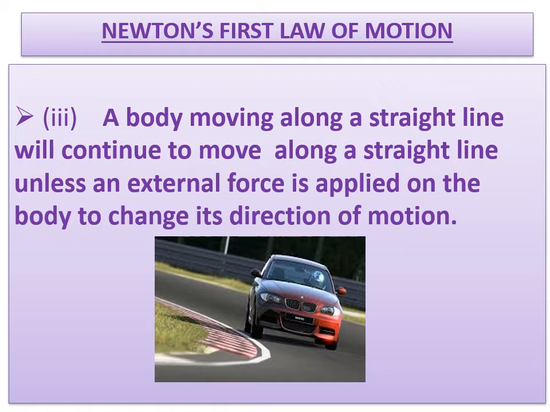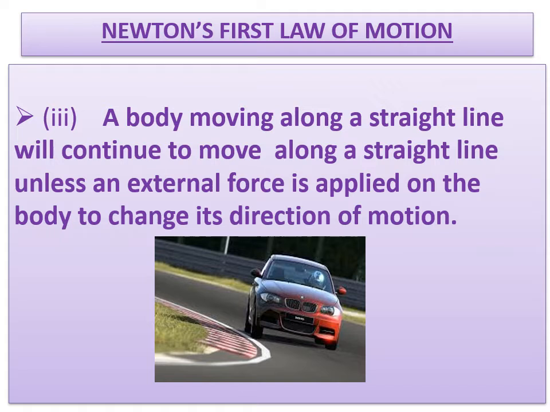Similarly, when you are using a bicycle, if you want to take a turn, you use your force to change the direction of the handlebar of your bicycle. In this case, you are applying a force, and then only can you change the direction of a vehicle, whatever it may be, a car, scooter or a cycle. So you have to remember that as long as the body is moving in a straight line, there is no need to apply a force to change the direction of the object. Whenever the time comes to change the direction of motion, you have to apply an external force.